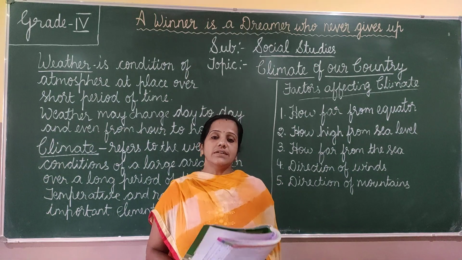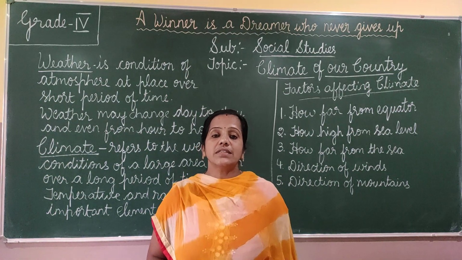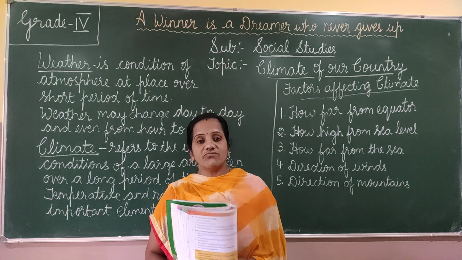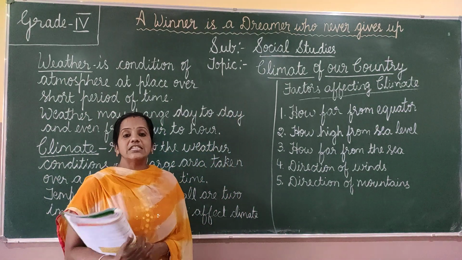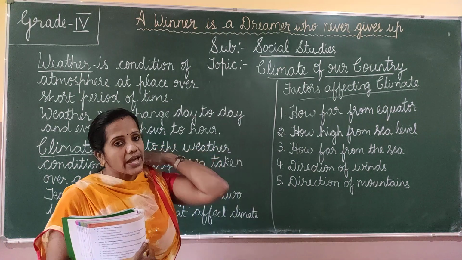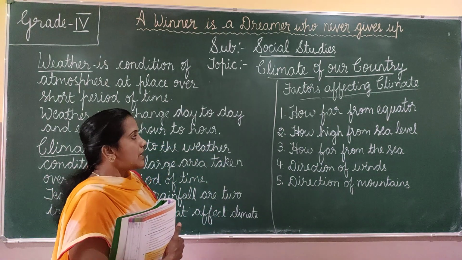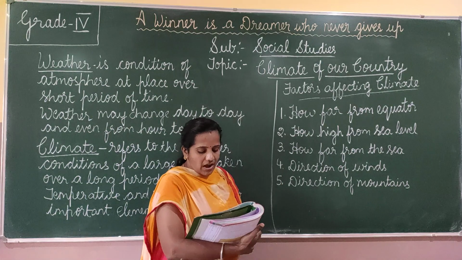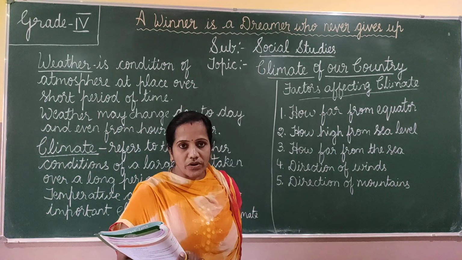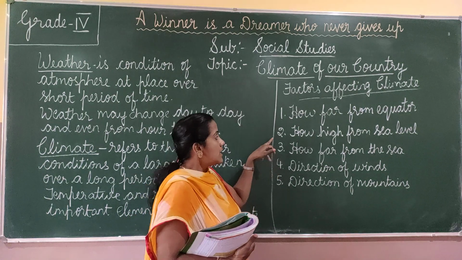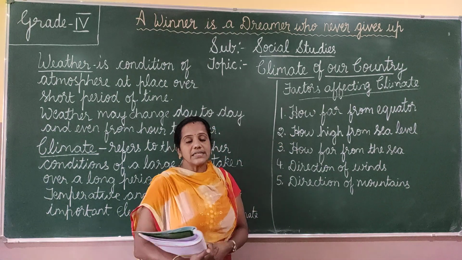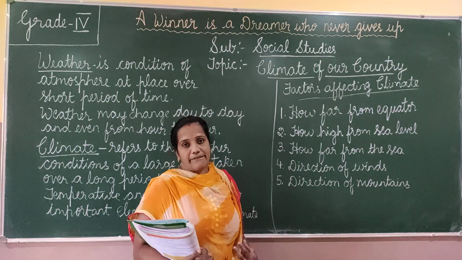Now we will learn which factors affect the climatic condition of a place. There are certain factors which affect the climate. First, how far the place is from the equator. The second is how high it is from the sea level.